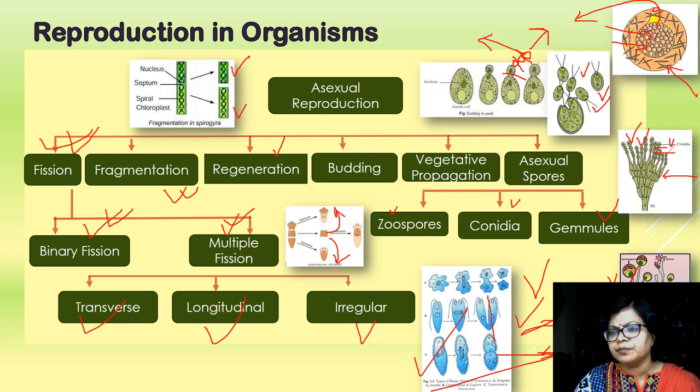Here within the sporangium the spores are produced, and with favorable conditions this sporangium bursts open and these spores are released, and on germination give rise to a new organism. It is the sporangium. The sporangium is held by the sporangiophore, and this is the sporangiophore. This is the sporangium. Within the sporangium, these are the spores, right? So this asexual reproduction, I hope is clear. Is it not, my dear children?